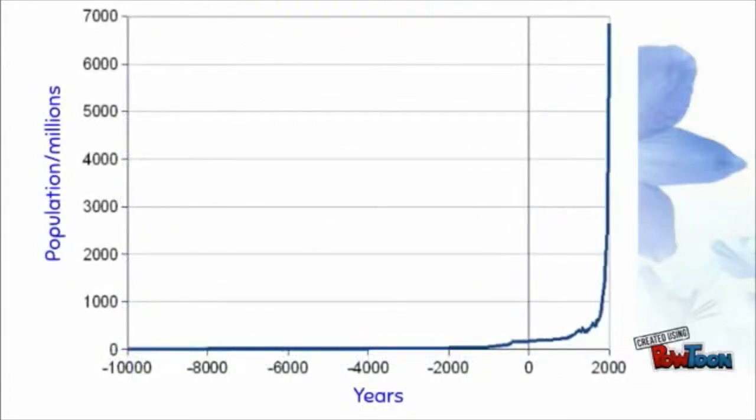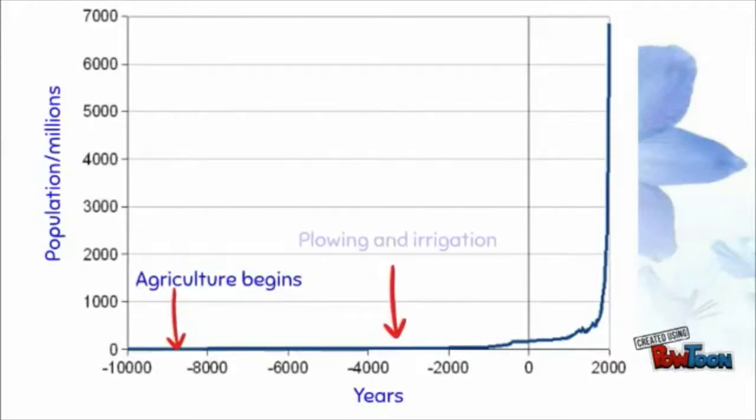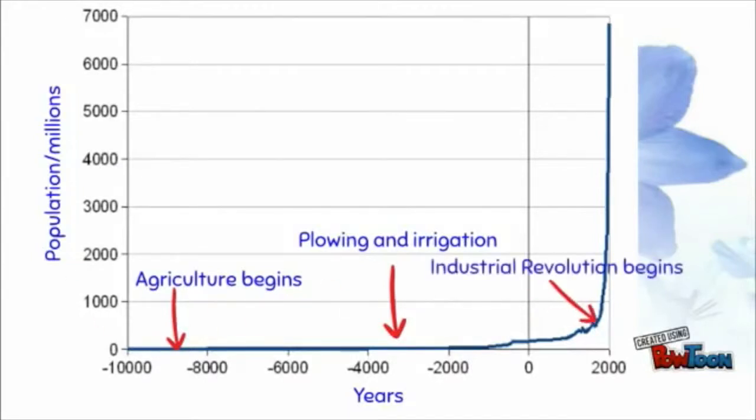Around 9000 BC, agriculture begins. Then, plowing and irrigation begin. Around 2000 CE, because the Industrial Revolution began, the human population grew very fast.